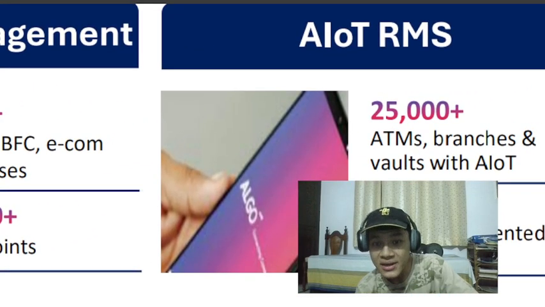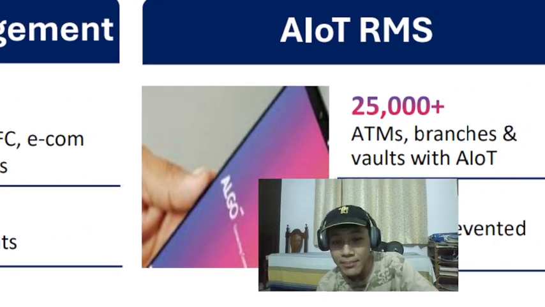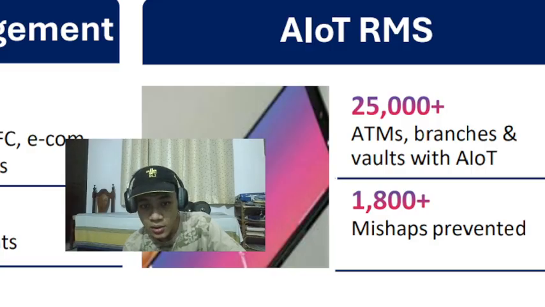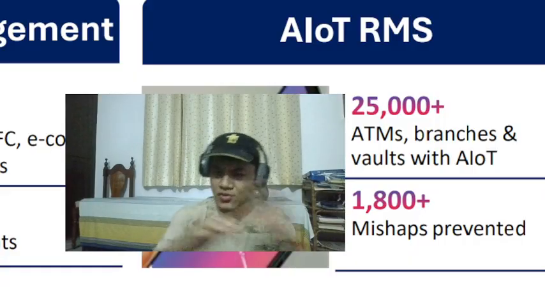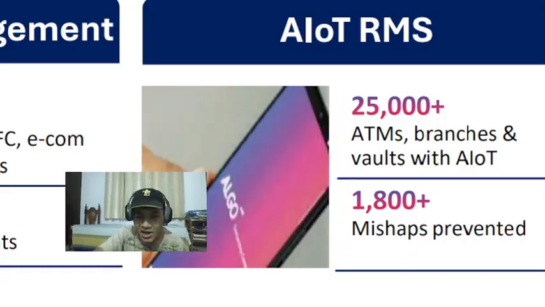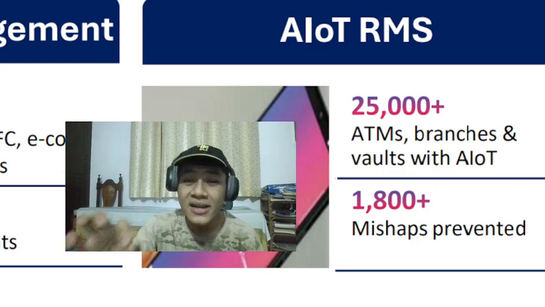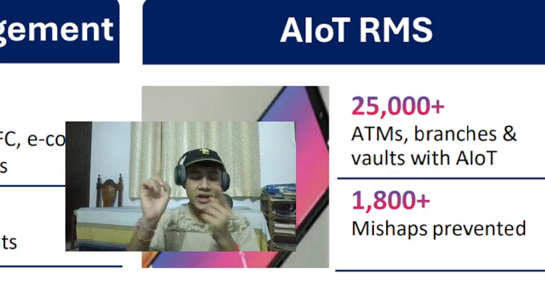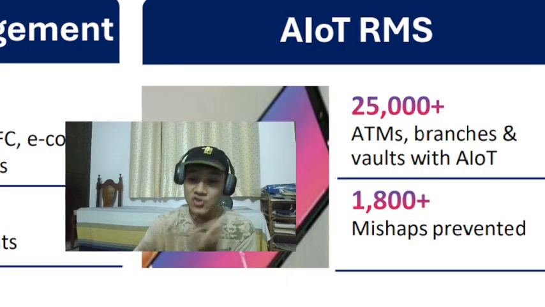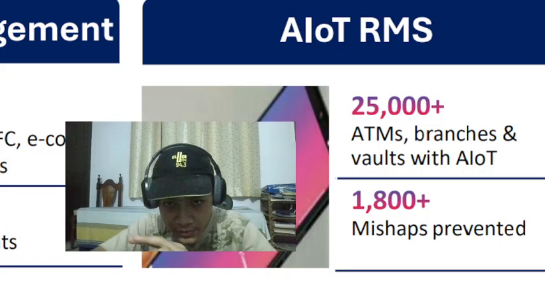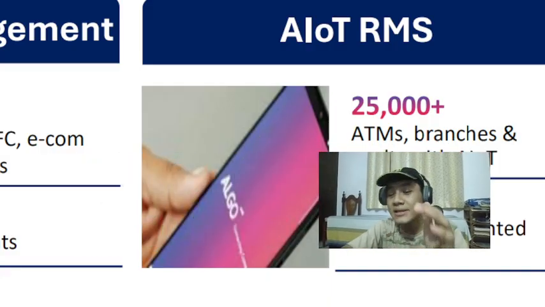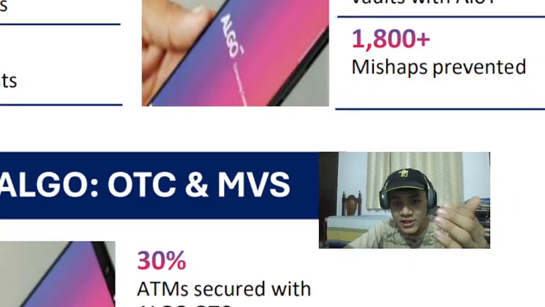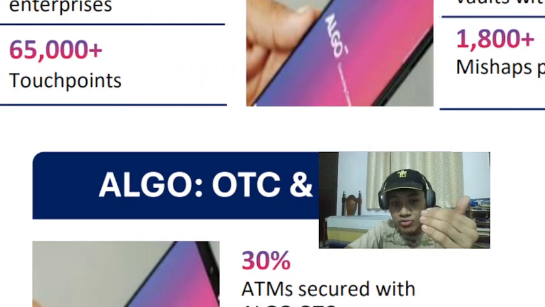Then we've got AIoT and RMS. AIoT is AI or Internet of Things. Let's not focus too much on this, but RMS can be risk management systems. These include AI fraud detection and providing surveillance facilities. Very important. This can be expanded to many retail stores, so it can be a big revenue driver.